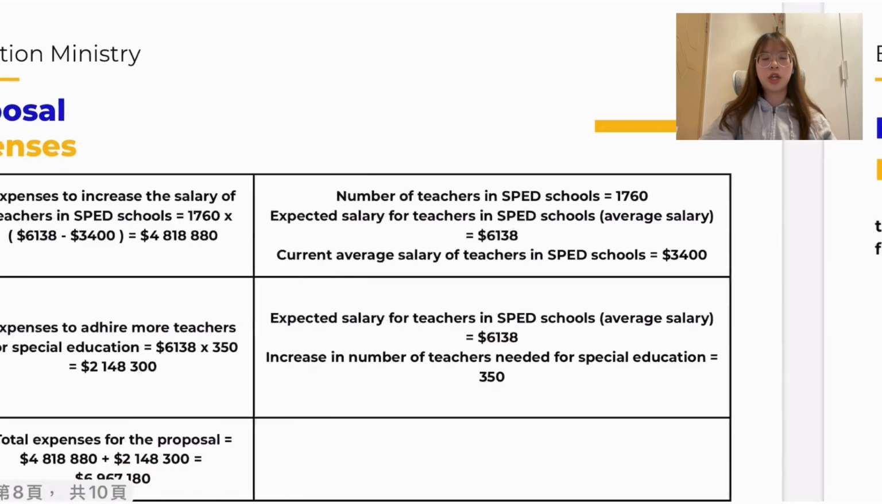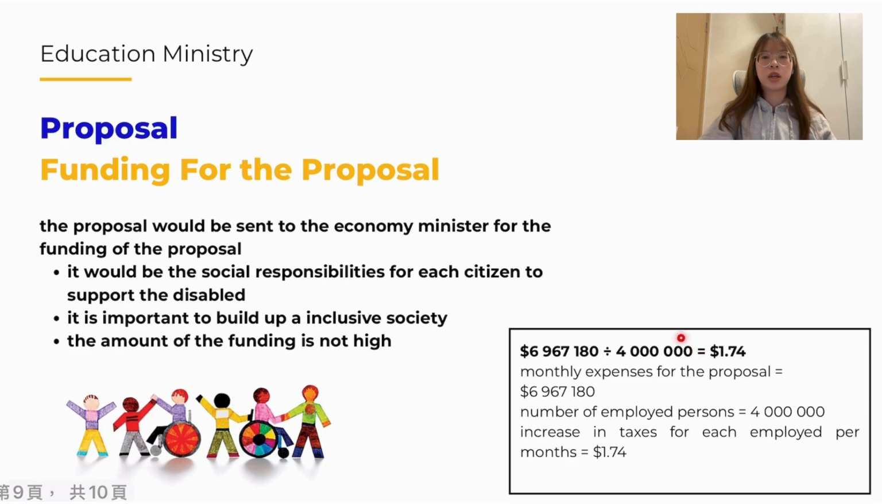The local working population in Singapore is about 4 million, and after calculating the expenses, it is found that each working person only needs to pay about 1.74 monthly for the proposal. Thus, I believe that the proposal is effective, and it is the social responsibility of each citizen to support the disabled in order to promote an inclusive society.